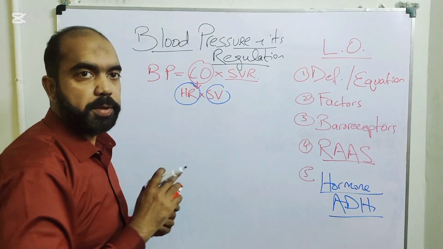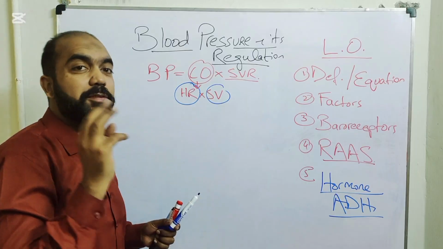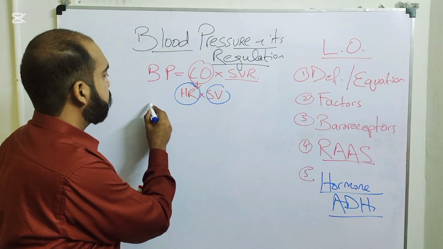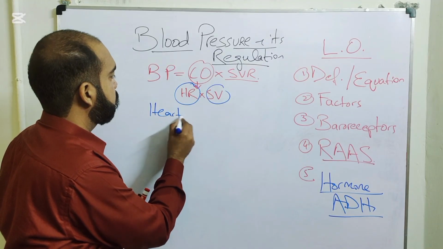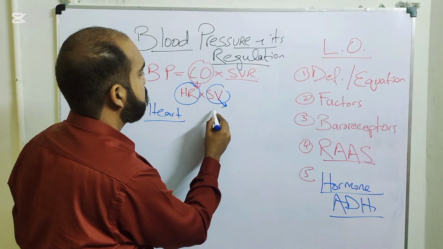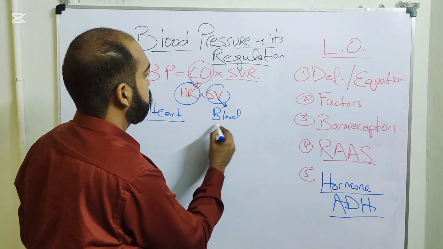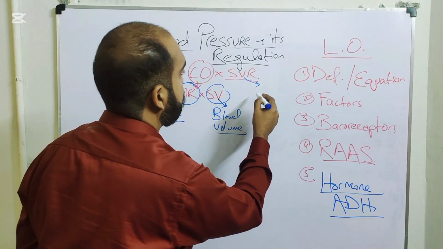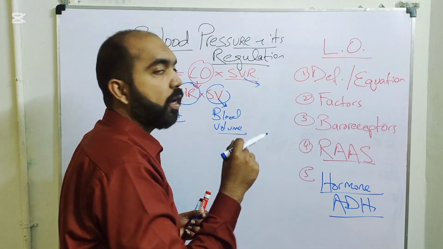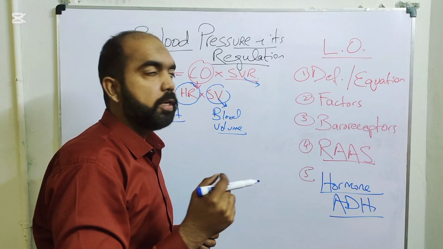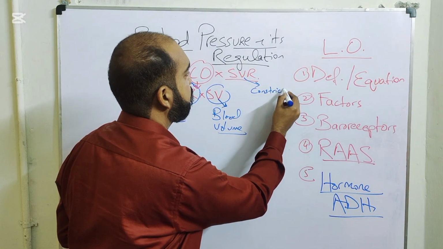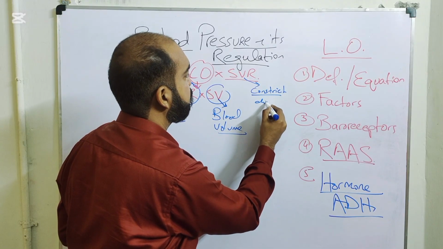So now, from here, you can understand that there are three primary factors that regulate the blood pressure: heart rate, stroke volume, which means blood volume, and the resistance of the arterioles or arteries, which have smooth muscle and can constrict or dilate.